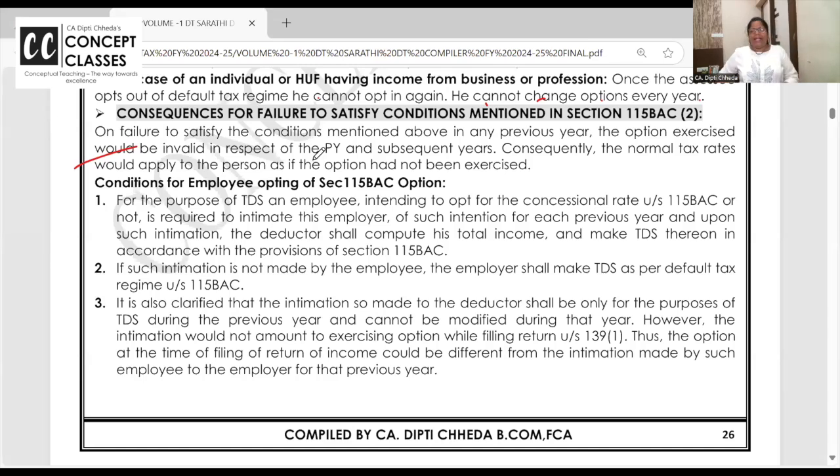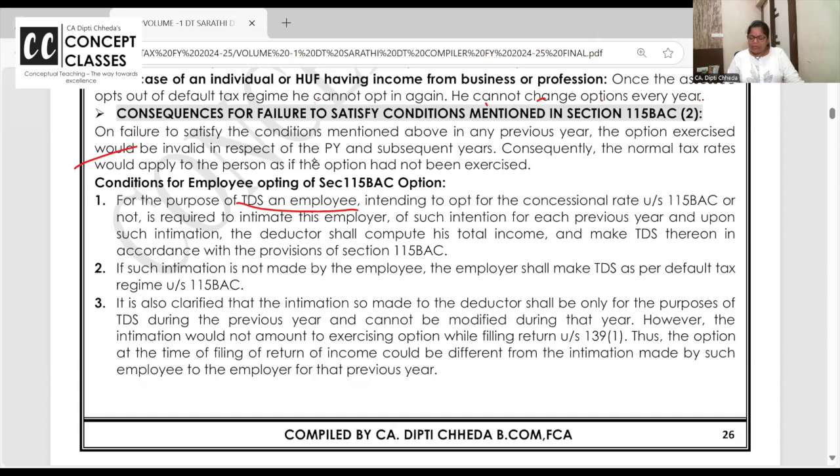Employer will deduct TDS for an employee on income every month. True. So for that, that employee will intimate to the employer whether he is going to file the return in default, and accordingly the employer will deduct TDS. Right? Because if the employee is going for default, he will not take deduction. If the employee is not going for default, an alternative way or old regime, he will take the deduction.